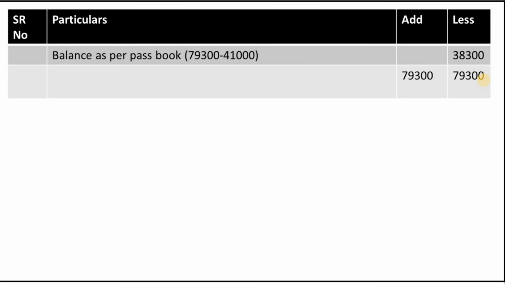To arrive at the passbook balance, we will deduct the lesser amount from higher amount, that is 79,300 minus 41,000, which comes to 38,300. This is our balance as per passbook. So we'll mention 38,300 in the less column and in the particulars column we'll mention it as balance as per passbook.